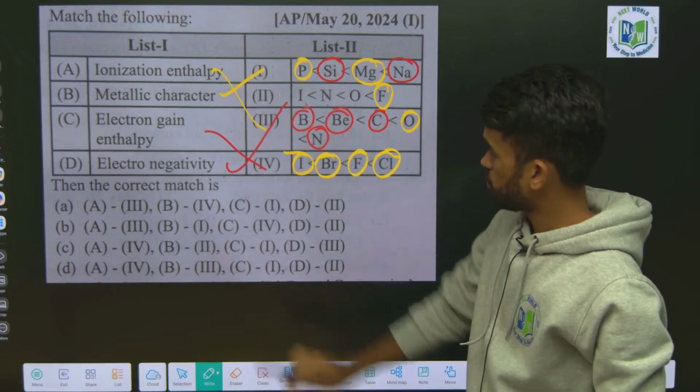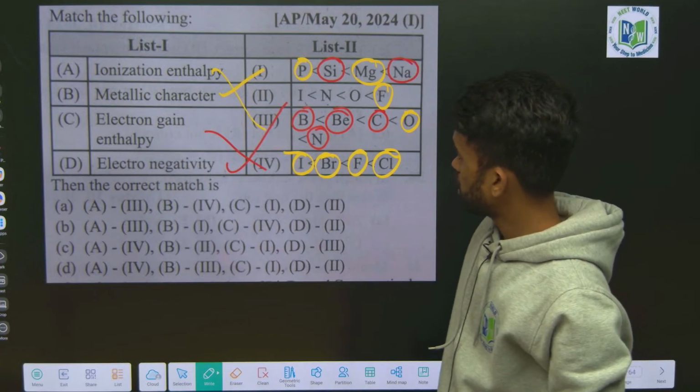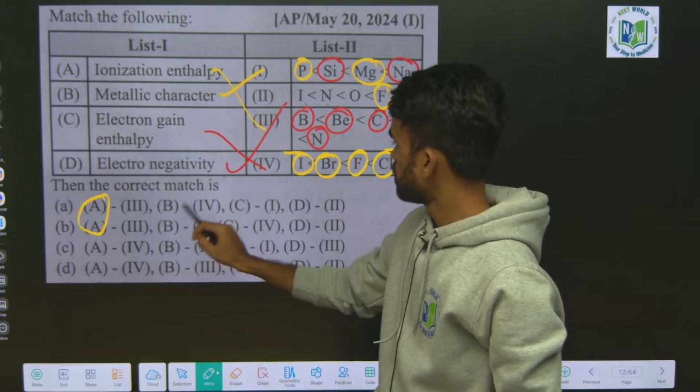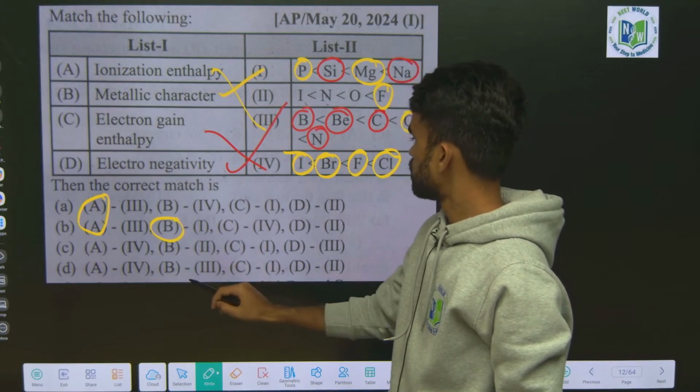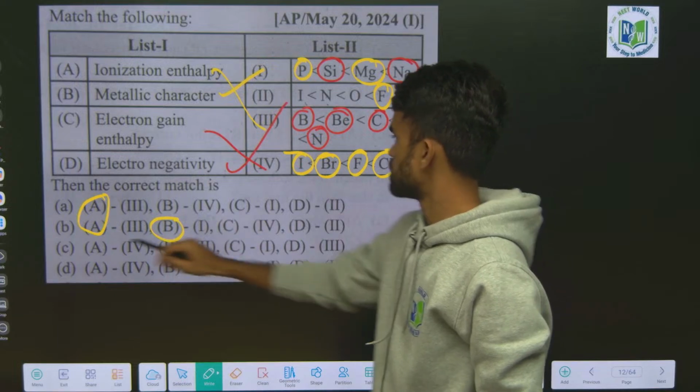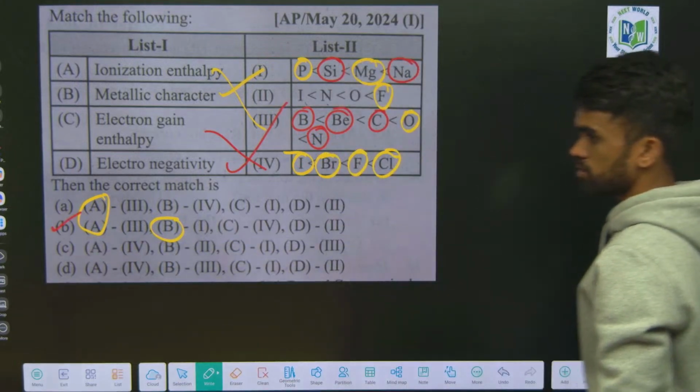Next, electron gain enthalpy is more for chlorine, fluorine, bromine, iodine, C4. Electronegativity more for chlorine, so D2. So choose the option which is having A3, B1, next C4, yes, option B is our answer.